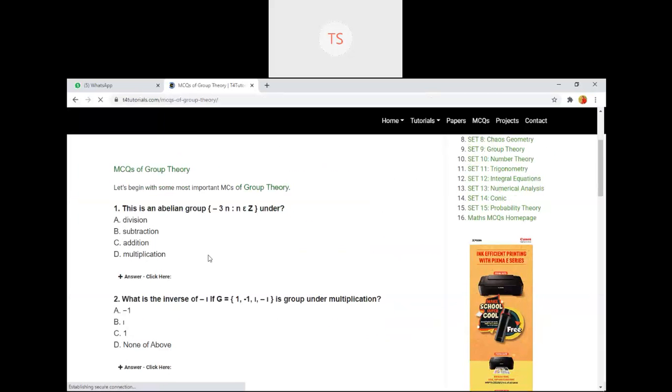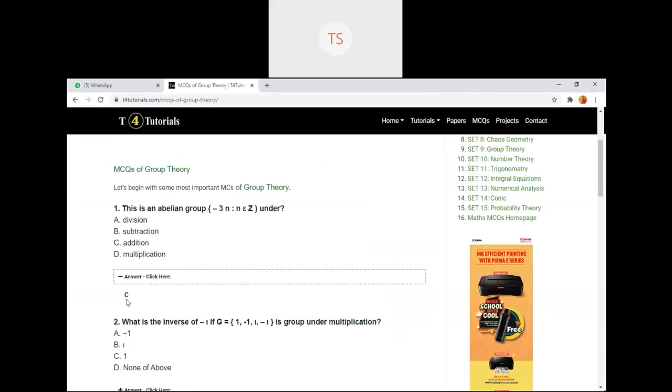There are some questions like, this is an abelian group: 3 to the power n, where n belongs to the set of integers, under which operation? See, an abelian group means that the particular group must satisfy the 5 properties. Options: division, subtraction, addition, multiplication. Let's see the answer. The answer is C. Under addition, it will form an abelian group.